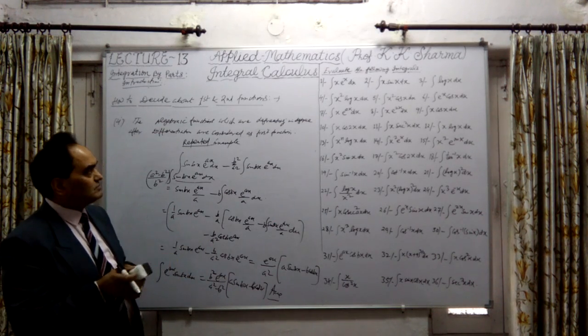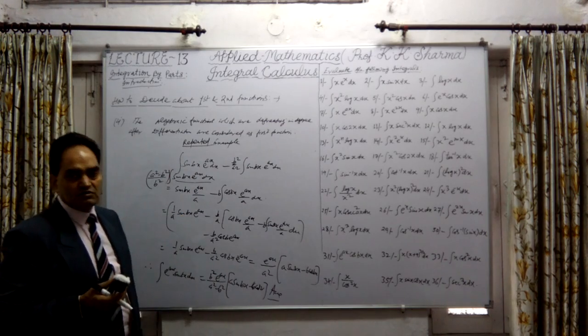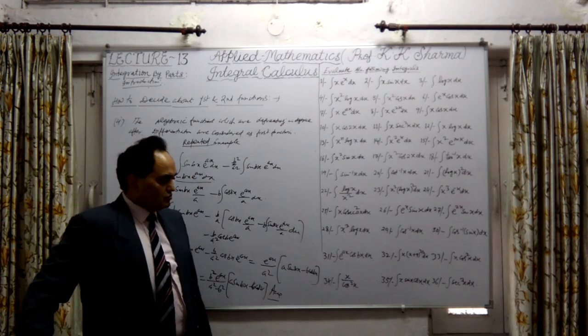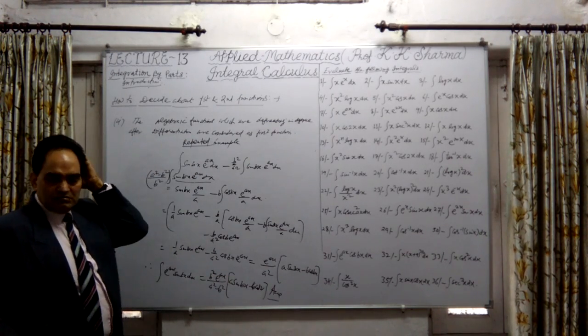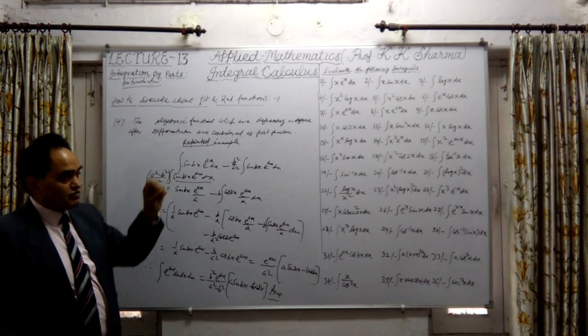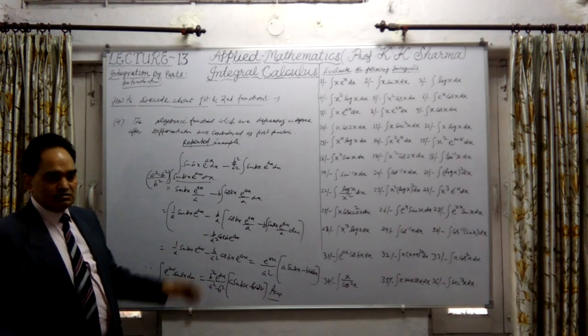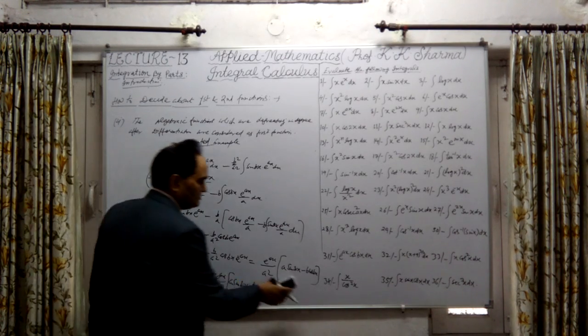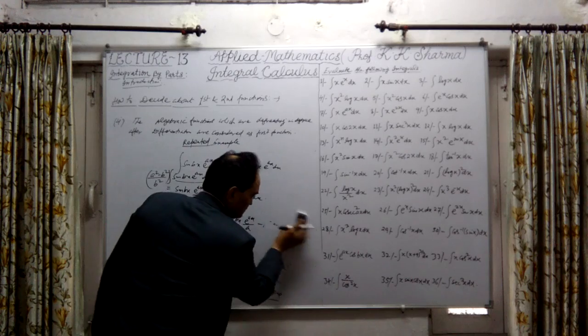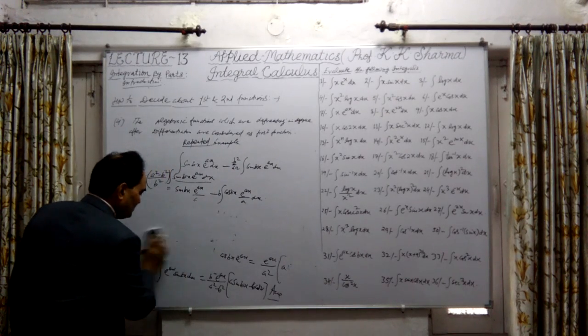Other examples we will talk about, but let me now take the questions one by one. If there is any special thing, I'll repeat it there. If I remember, I'll discuss that in between when the questions are being solved. So this is the process of by parts method.